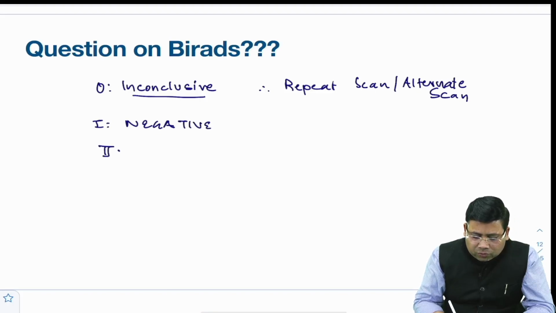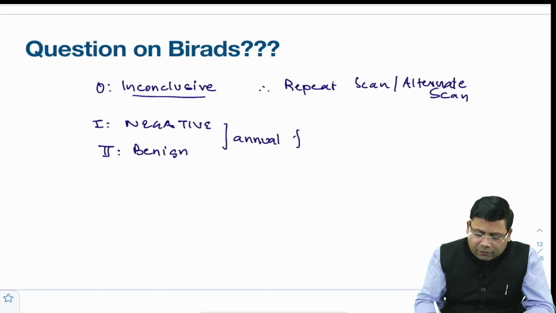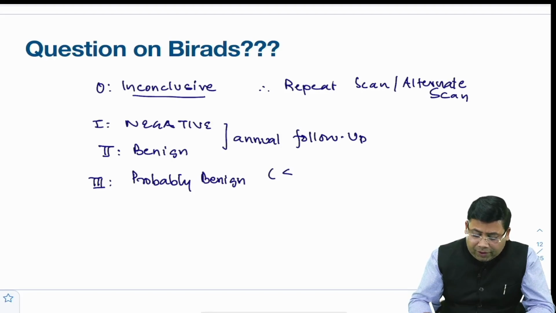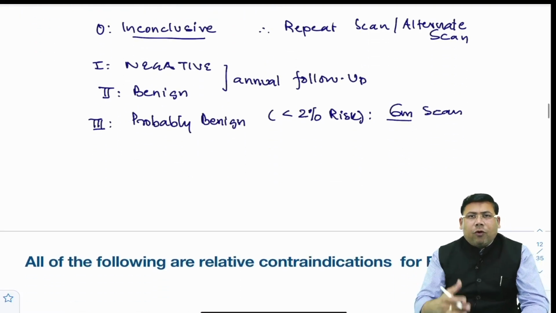What is BIRADS 2? The lesion that you are talking about is definitely benign. So in these cases, you need to go for nothing but an annual follow-up. When you go for BIRADS 3, this is actually written as probably benign. So when we talk about probably benign, what is the probability of it being malignant? Less than 2% risk of malignancy, and that is why these are the patients where we go for 6 monthly follow-up scan.